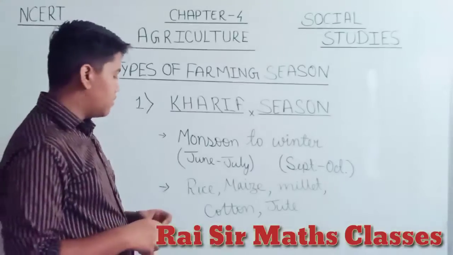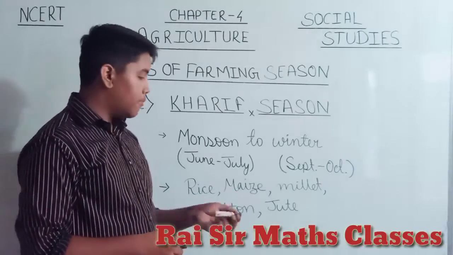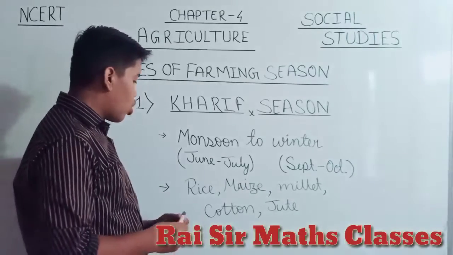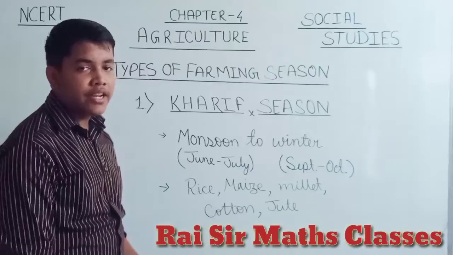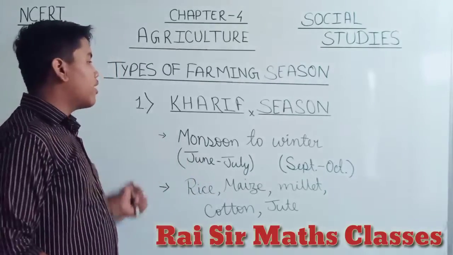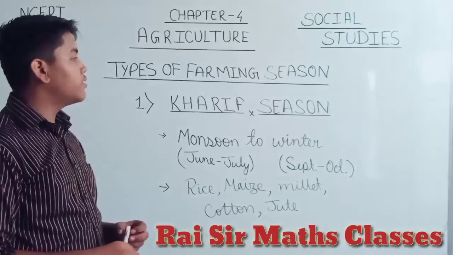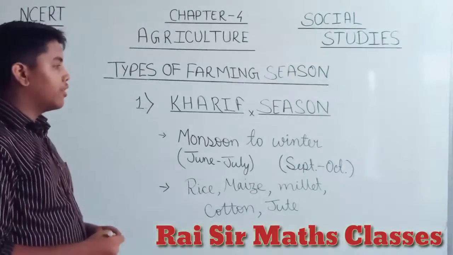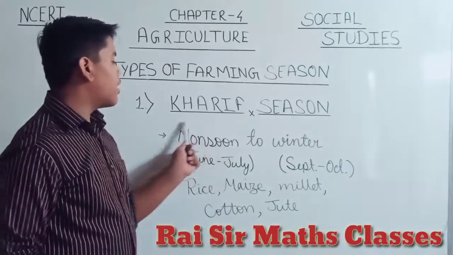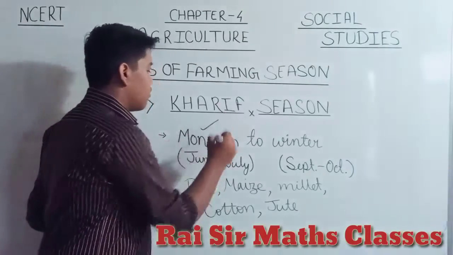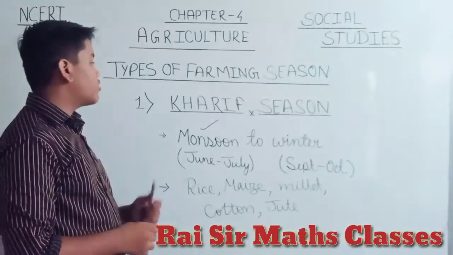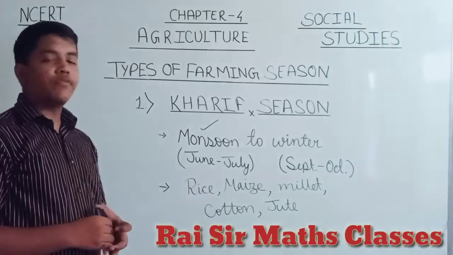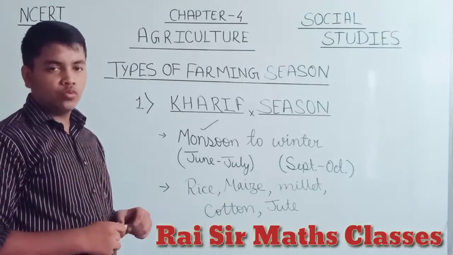The basic crops are rice, maize, millet and the fiber-giving plants cotton and jute, which are sown and harvested in the Kharif season. This kind of crop requires more water. So this is all about the monsoon, or we can say the Kharif season, which is of monsoon.